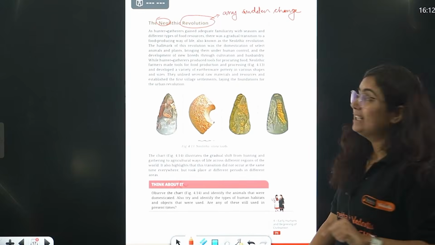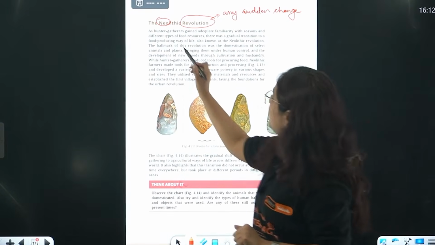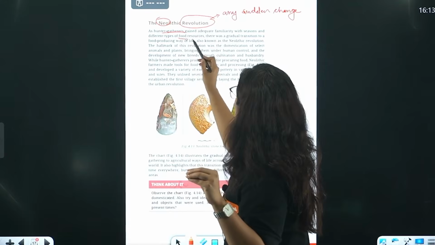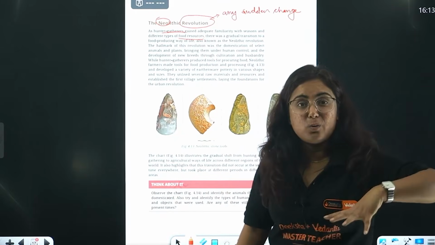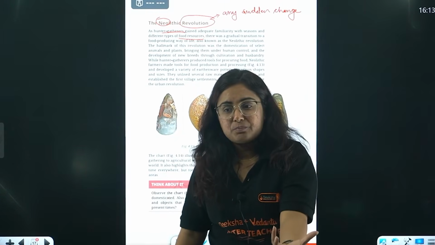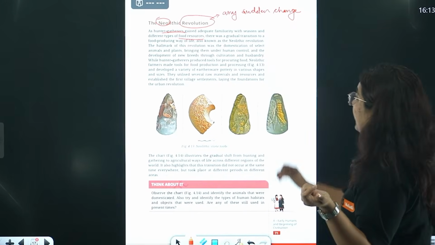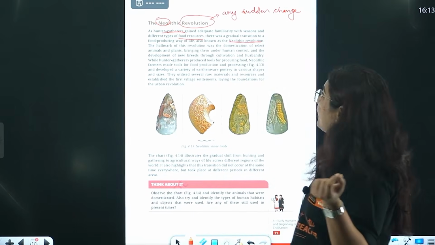Yes, exactly, the farming. Beta, yes, they were hunters and gatherers, but now they knew about different food resources, and this is how their life got transformed. And they got a new life. The life got changed, and hence we call it the Neolithic revolution.